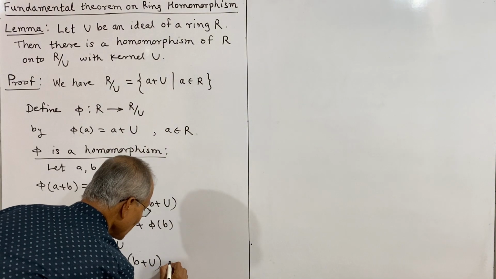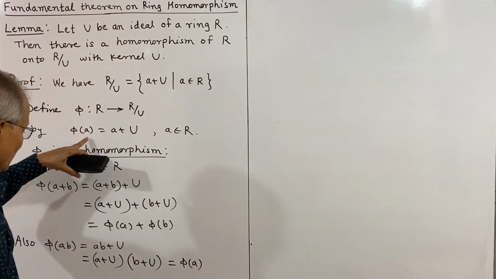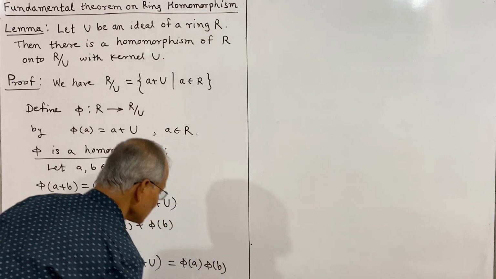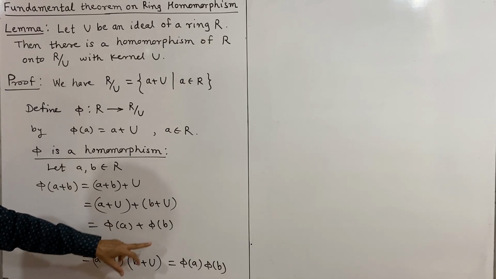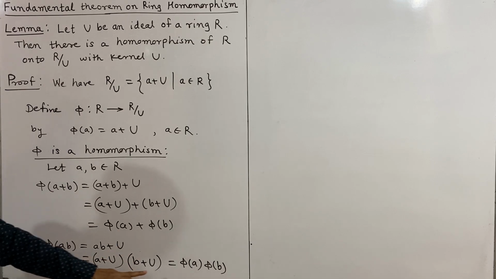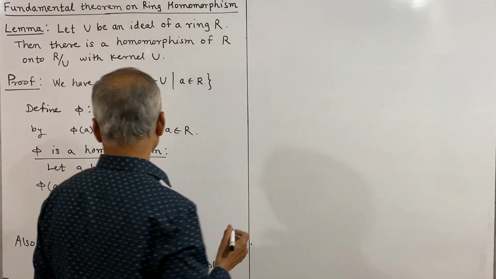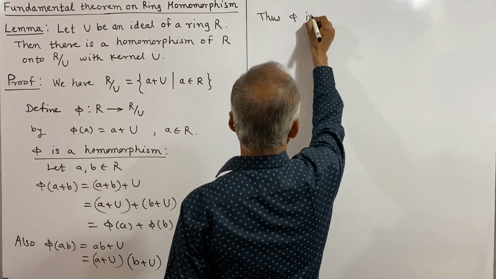That is phi of A by definition. And what is B plus U? That will be phi of B. And thus this proves the two structure preserving properties: phi of A plus B is phi of A plus phi of B, and phi of AB is equal to phi A into phi B, and therefore phi is a homomorphism.